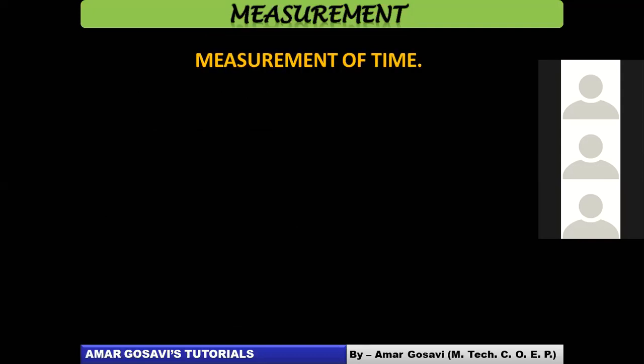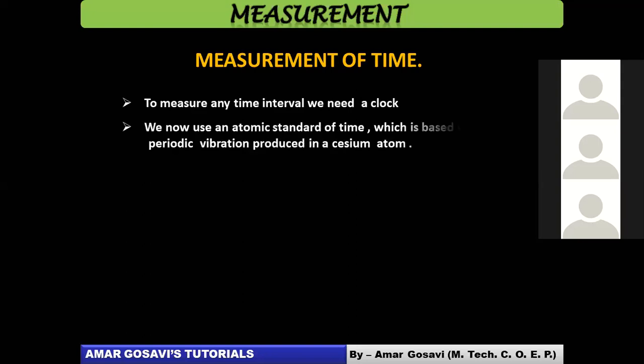Length हो गया, mass हो गया, then we need to discuss about time. So time, so we all know we need a clock. We have different time zones also across the globe. But then there has to be some standardized system, right, to determine a second or a minute, and it should be uniform all across. Maybe the time zones are different, that's a different issue. But then the measurement basis should be uniform all across. So then how you decide 1 second? 1 second कैसे define करेंगे?